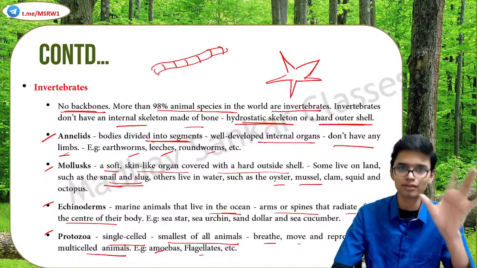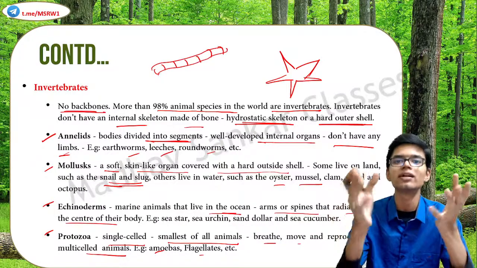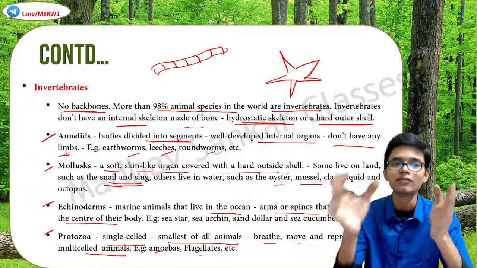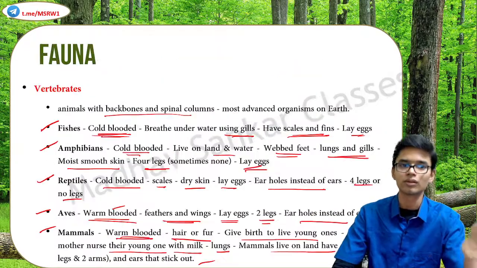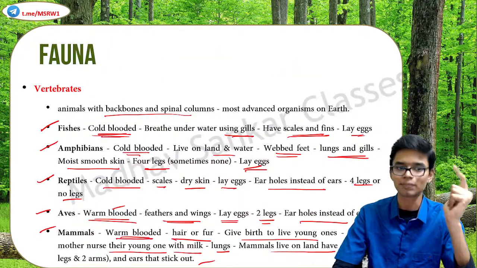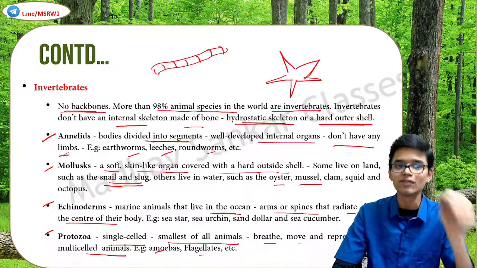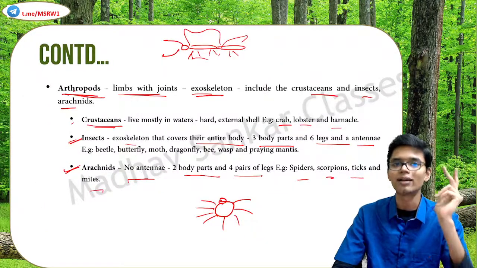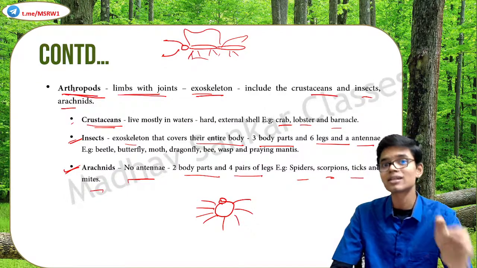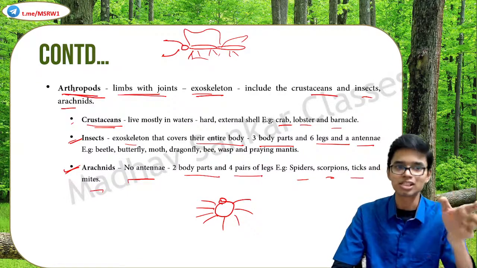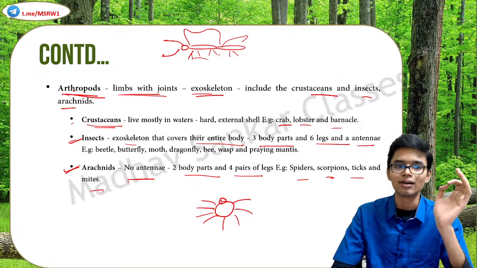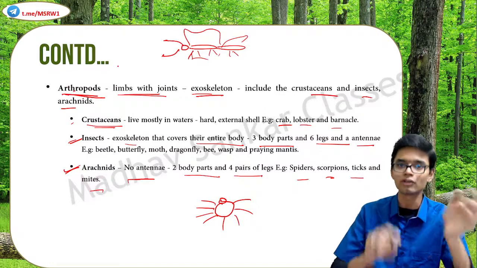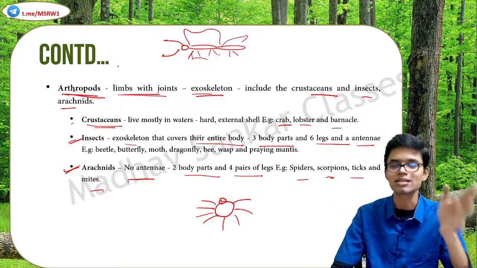And so generally, the entire fauna is classified into vertebrates and invertebrates. Vertebrates are classified into subcategories like fishes, amphibians, reptiles, aves, and mammals. Invertebrates are classified into annelids, mollusks, echinoderms, protozoa, and arthropoda. And arthropods are classified into crustaceans, insects, and arachnids.